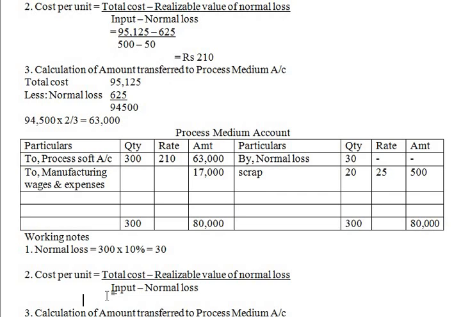Okay, yes. So total cost is 80,000 minus realizable value of normal loss, 500, divided by input 300 minus normal loss 50.